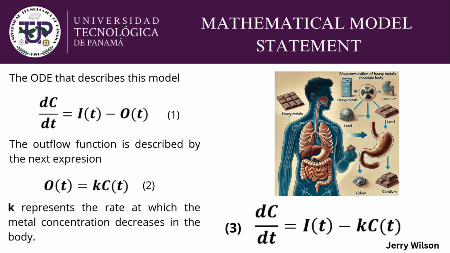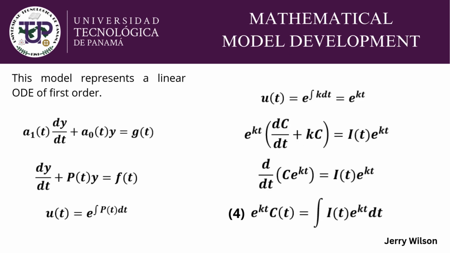The outflow function is described by the next expression, equation number 2, and k represents the rate at which the metal concentration decreases in the body, obtaining our final expression or differential equation to describe our model, equation number 3. As this model represents a linear ordinary differential equation of first order, we can multiply each term of the equation by the factor u, obtaining in this way equation number 4, which allows us to solve this ordinary differential equation for any function I(t).